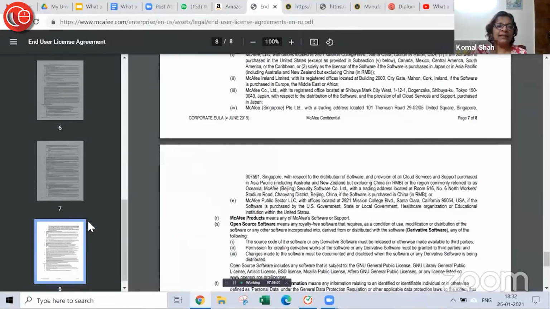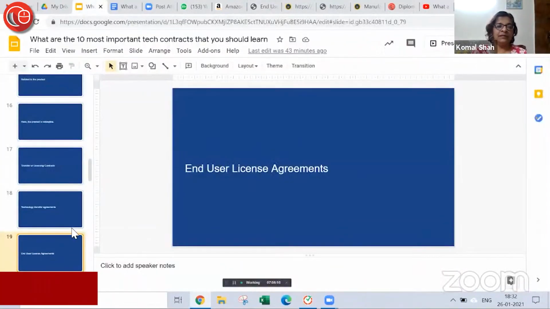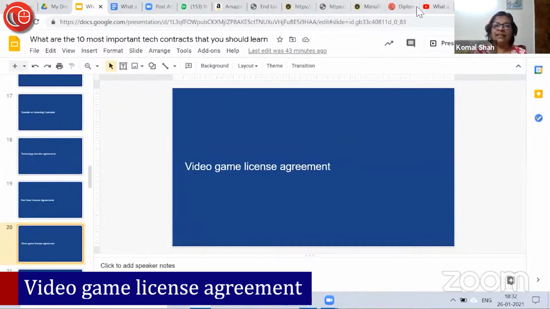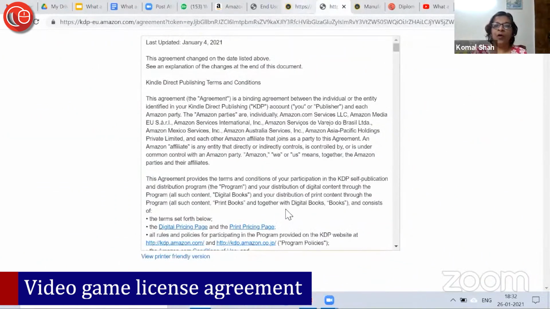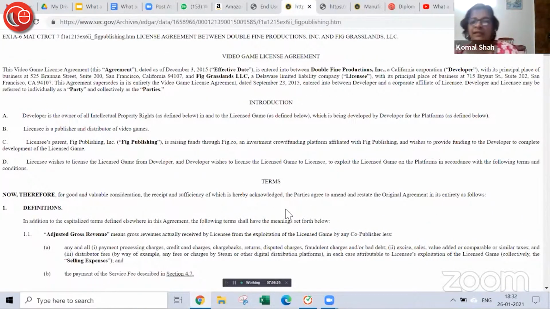So, end user license agreement, video game license agreement. I took out even that one. These are all available if you just Google. There are so many companies who have filed these kinds of agreements with the SEC, the Securities and Exchange Commission, and you will find the agreements on the SEC website.